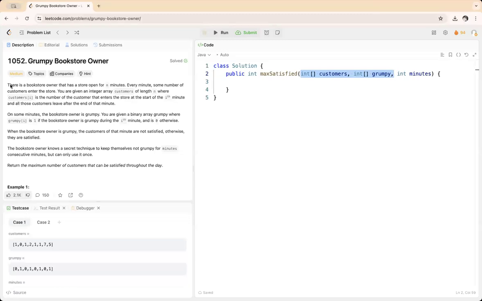So in this problem, we are given this grumpy array. Okay, so let's say the length of this time span is this. And in this, let's say given m minutes, starting m minutes, this is m. Okay, the bookstore owner is happy for this window, and then we can count the sum.